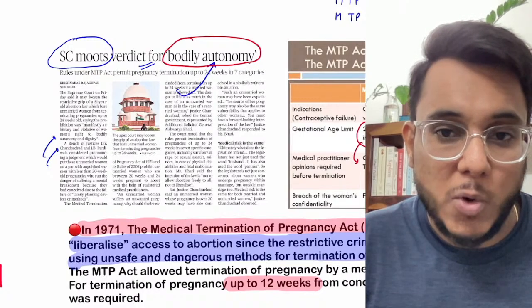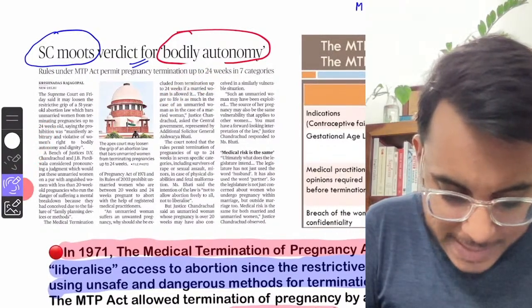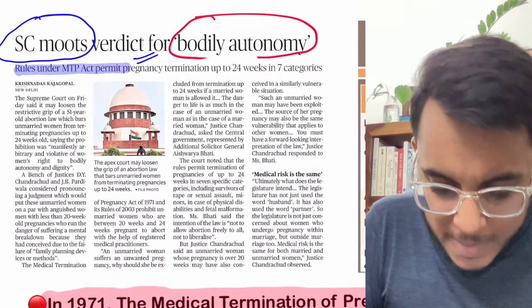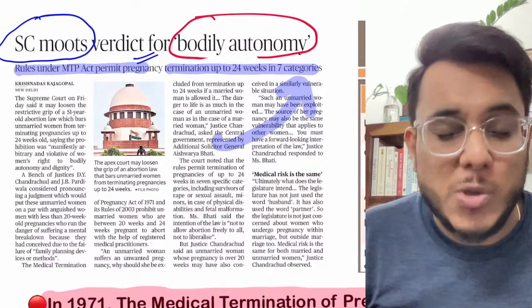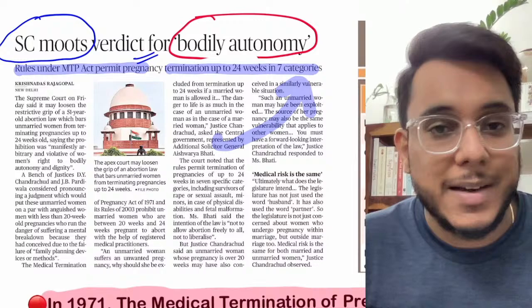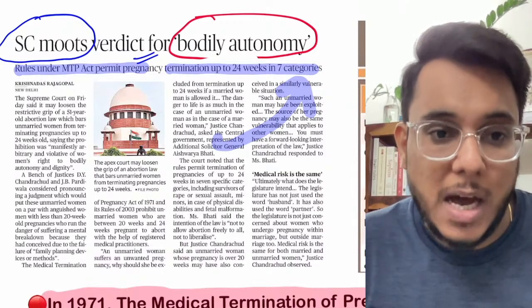So the Supreme Court says that the rules under the MTP Act that permit pregnancy termination up to 24 weeks in the 7 categories are either to be amended, or unmarried women are also to be given a right to access abortion.